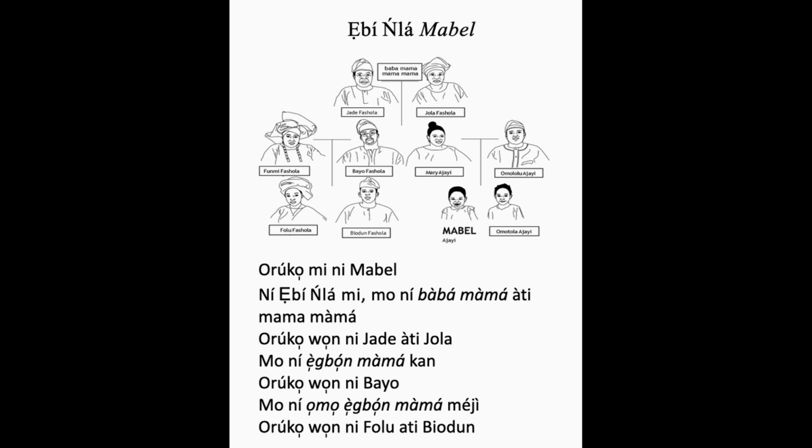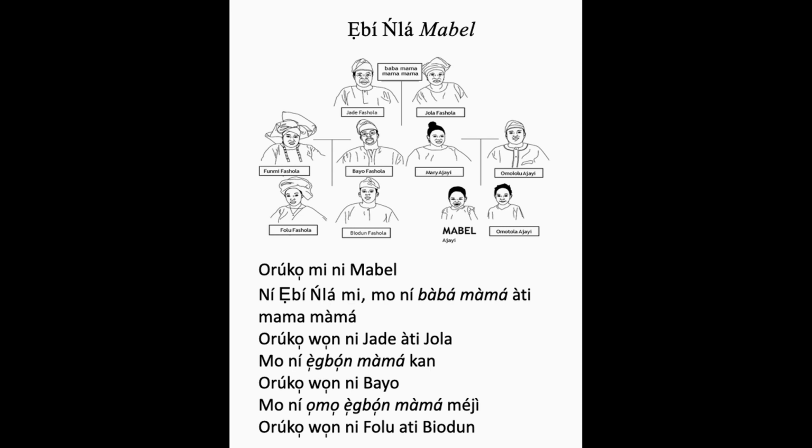So here, what Mabel did was to talk about his extended family. He started by saying, in my extended family, I have grandparents, so Baba, Mama, àti Mama, Mama. So the dad of my mom and the mom of my mom, and he provided their names, Jade àti Jola, and he said, mo ní ẹ̀gbọ́n mama, so I have an uncle, just basically the older sibling of my mom, and he gave the name, which is orúkọ wọn ni Báyọ̀.